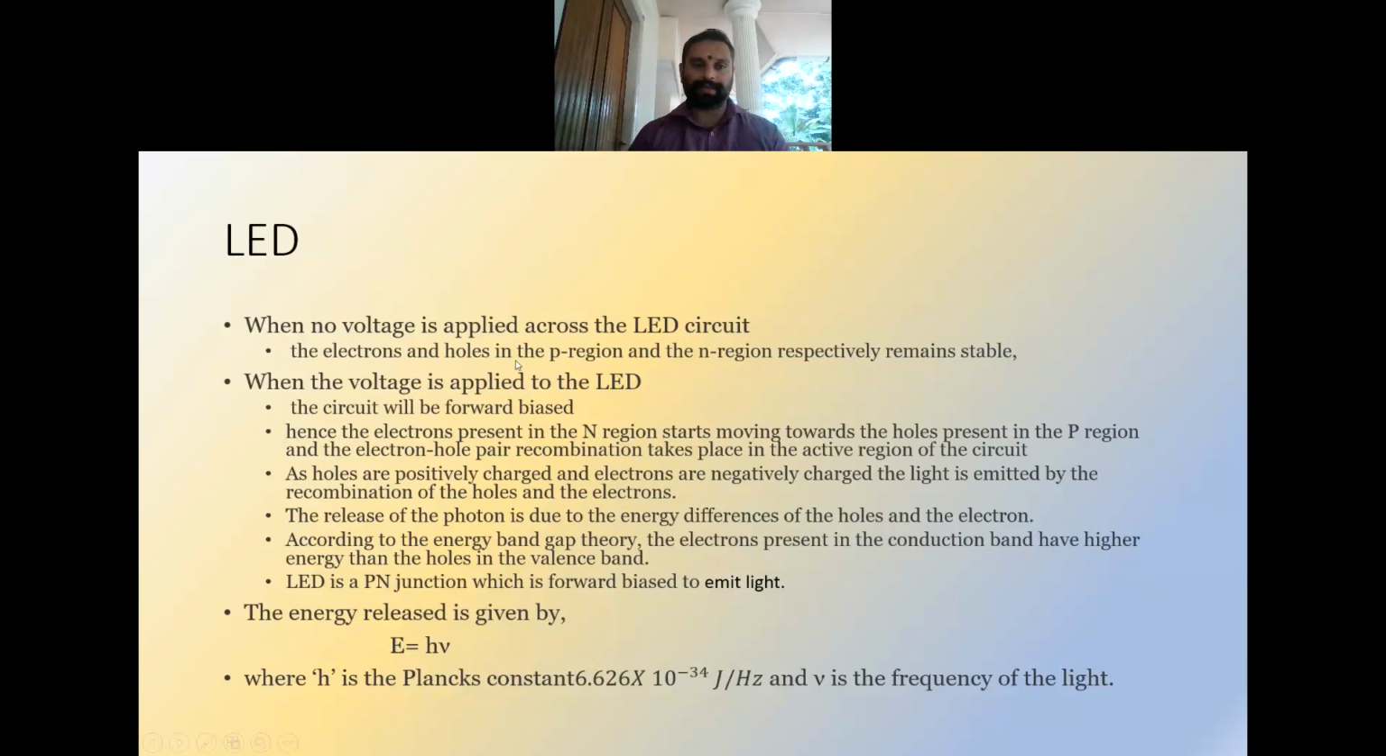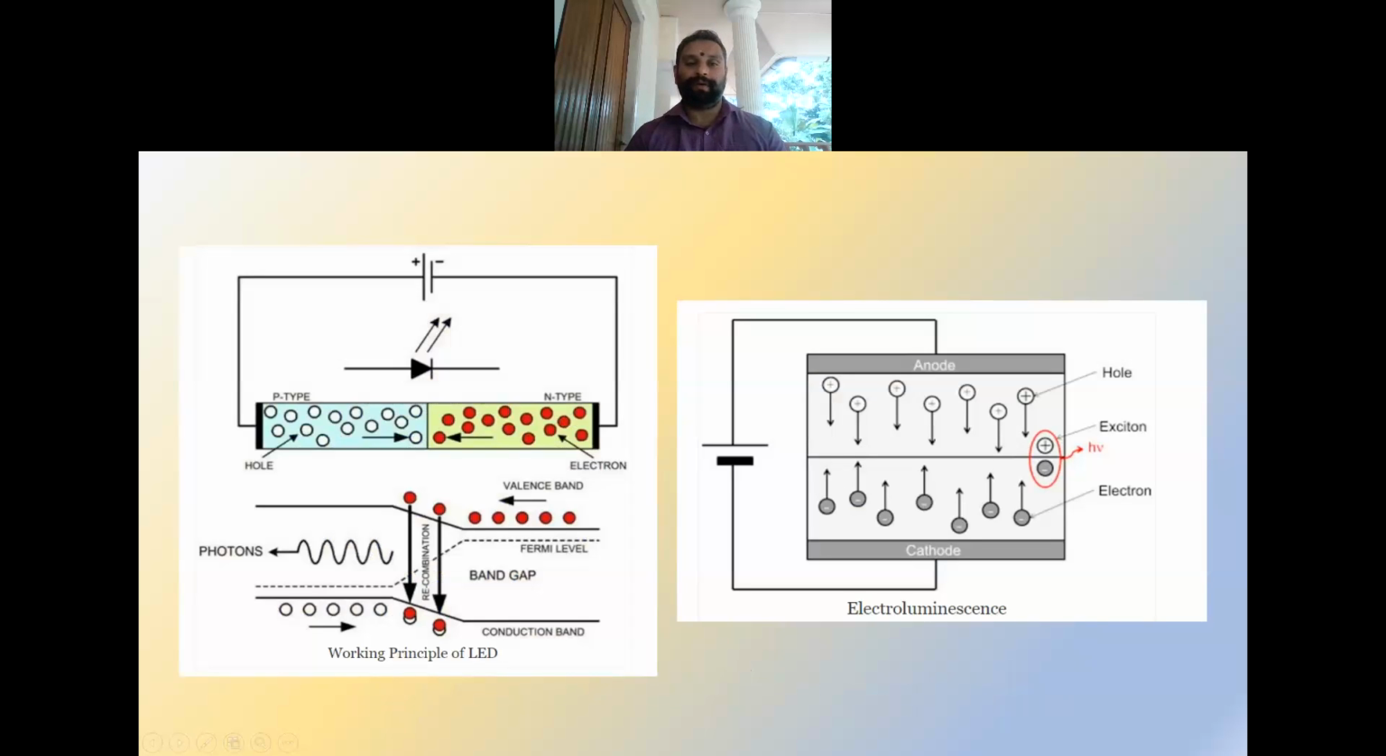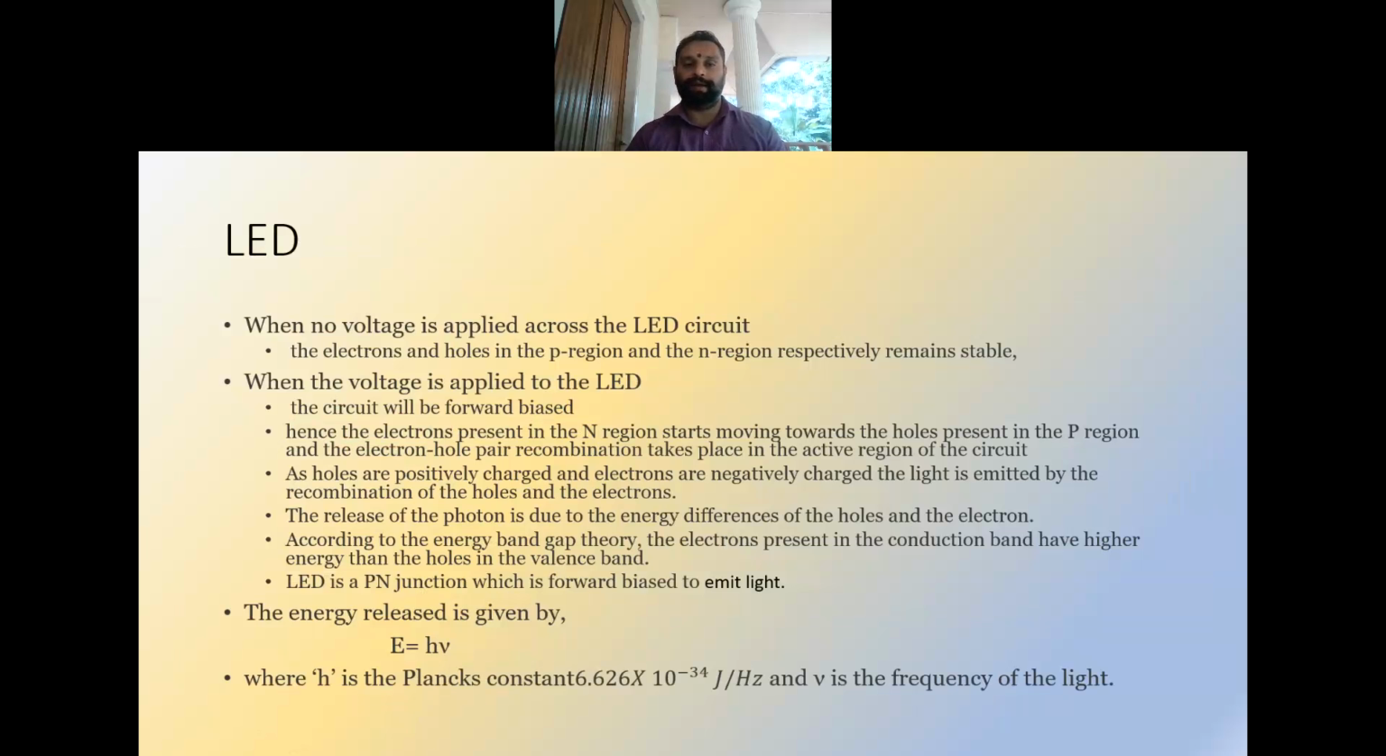So when no voltage is applied across the LED circuit, the electrons and the holes in the P and N regions respectively remain stable. But once the voltage is applied to the LED, the circuit is forward biased.